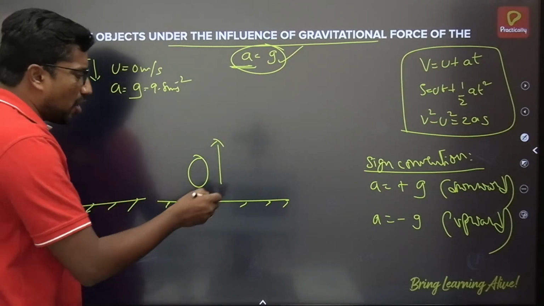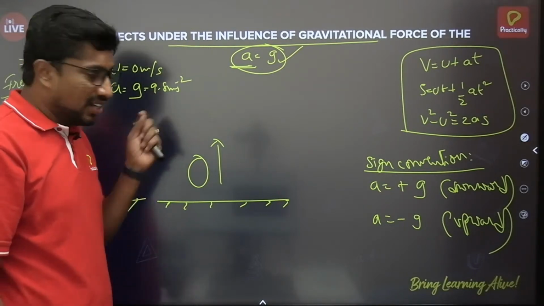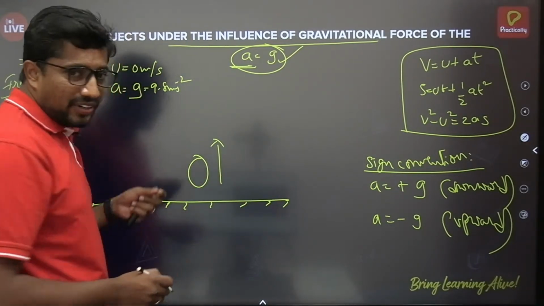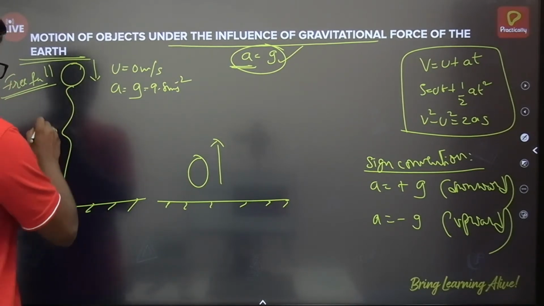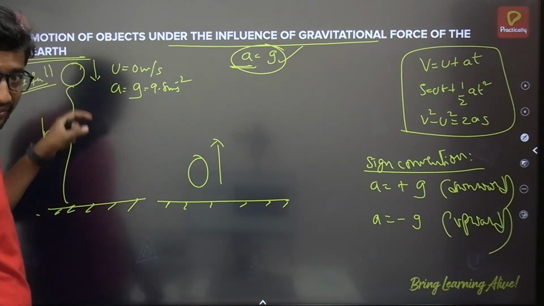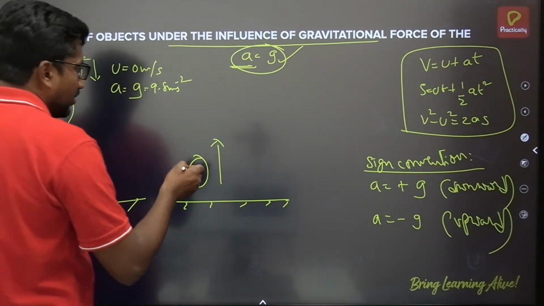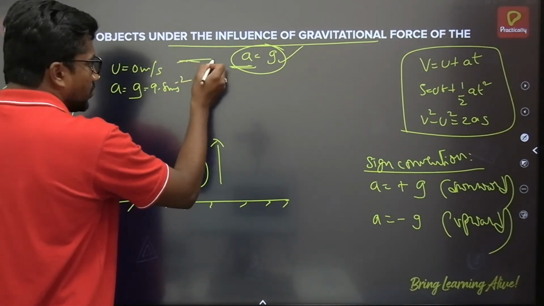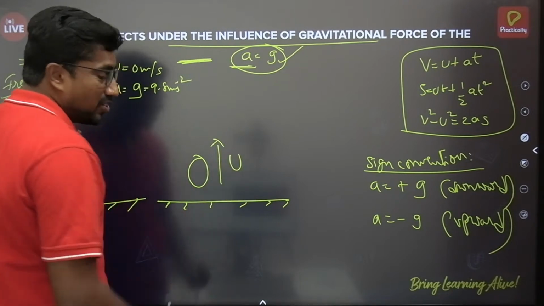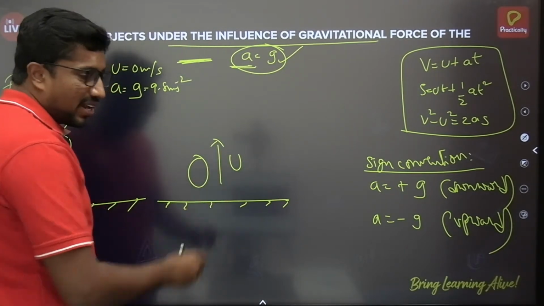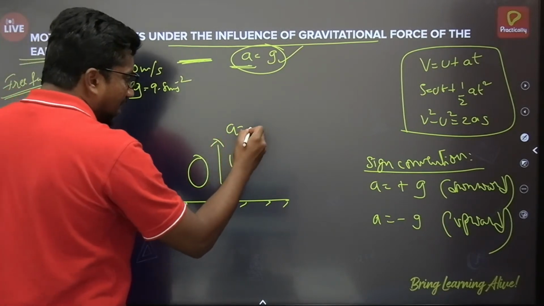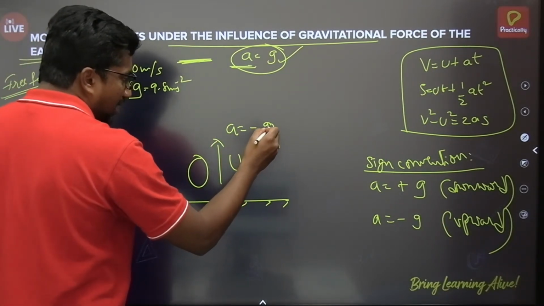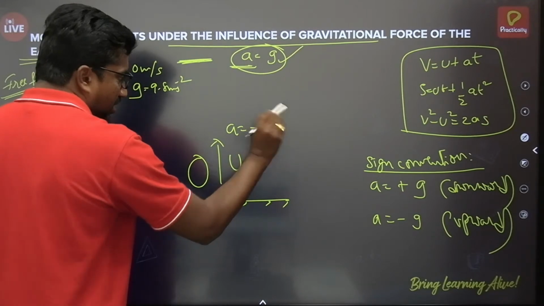And here, if the body is projected in the upward direction, then definitely by itself it can't go. Here it is already dropped from a certain height, and if it is released it will come down. But to throw the object to reach this position, you have to give some initial velocity to the body, say u meter per second, when the body is going in the upward direction, and the influence of gravity over here I'll take as minus g.